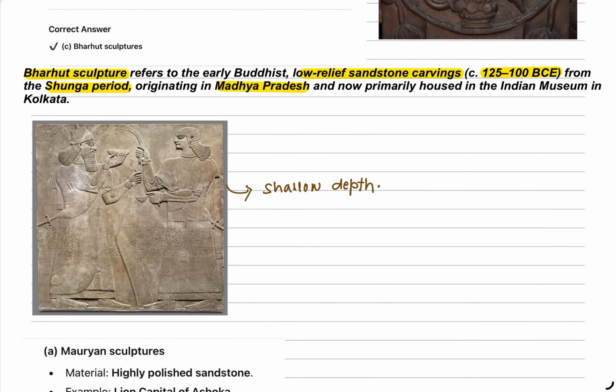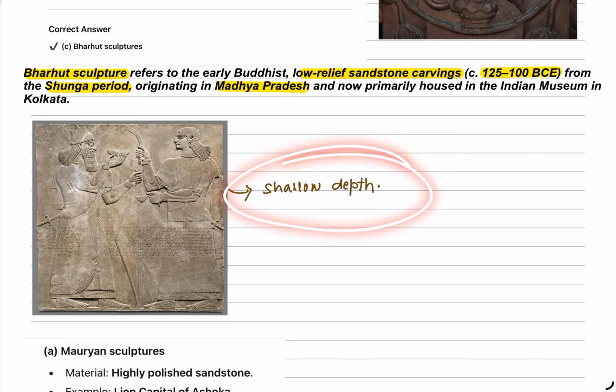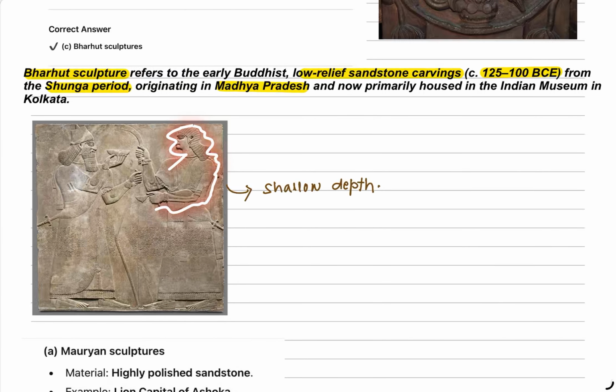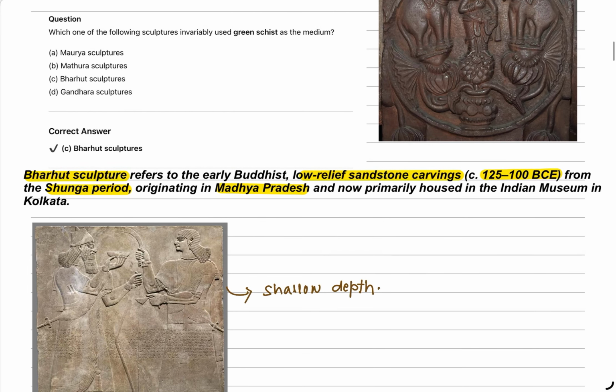However, that painting was like this, shallow depth. That means it looks like someone has painted on the wall. That's why it is regarded as a work of shallow depth, not deeply carved. It simply looks very shallow on the walls of the temple. Then Bharhut sculpture refers to early Buddhist low relief sandstone carving.